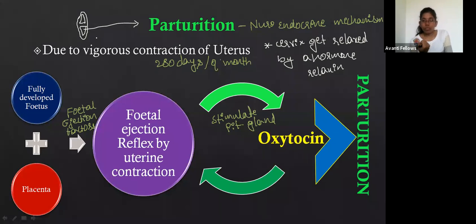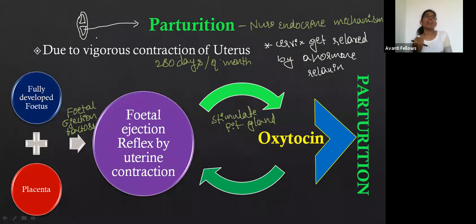When the oxytocin, the birth hormone, is released, the amnion is ruptured and the amniotic fluid comes out. So first the amniotic fluid comes out through the vagina and the fully formed fetus is expelled later.